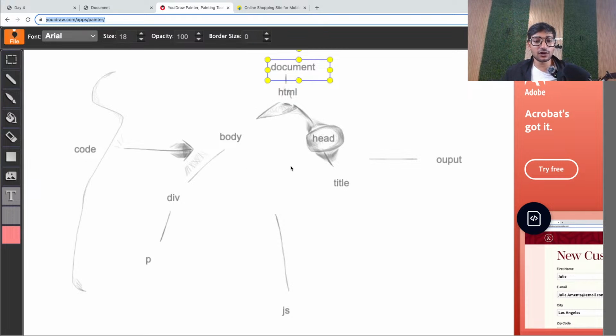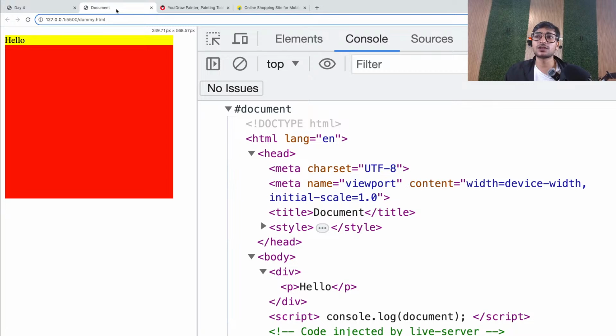HTML is the first part of this, right? Okay, so now let's move ahead and see how to use the document object to start manipulating your tree. Let's do some basic things today, then tomorrow we can go to an advanced level.